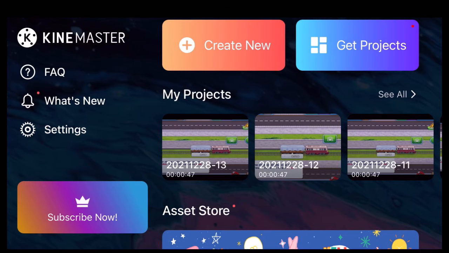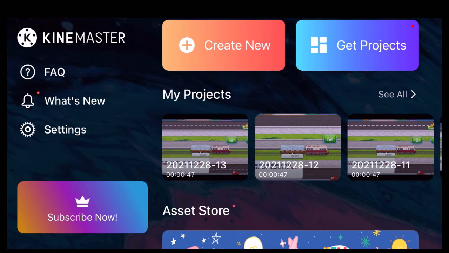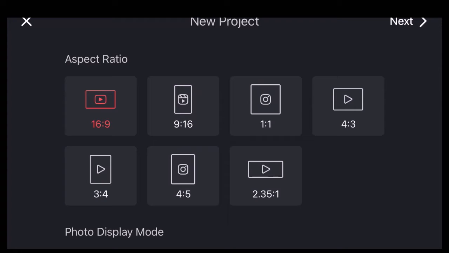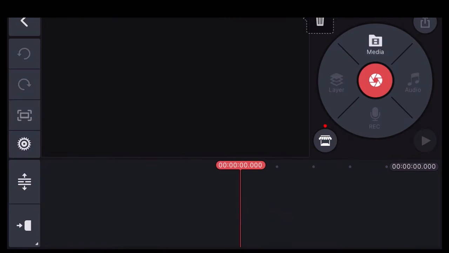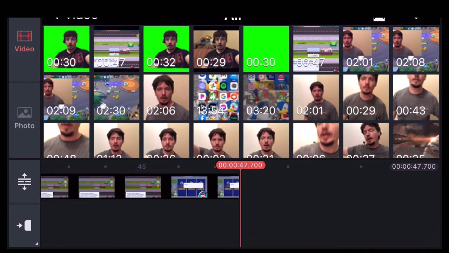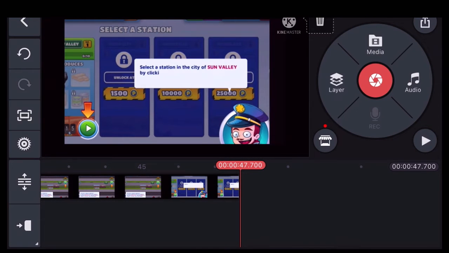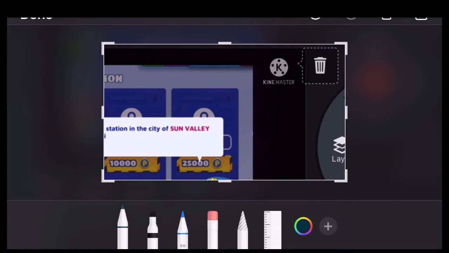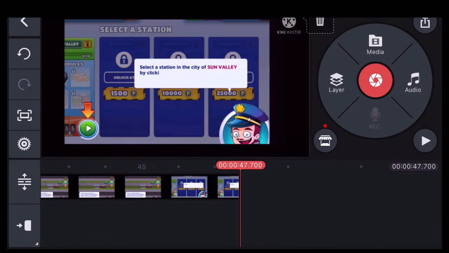Now go to KineMaster. So now that we are in KineMaster, we need to bring up a create new project, 16 by 9 or whatever you need it to be, but in this case for YouTube it's 16 by 9. Hit next. We need to add some media, which is going to be the gameplay. The gameplay specifically that we shrunk down. And why we shrunk that down is if you look here, you can see the watermark is on the outside of the edge of the gameplay. That's very important. That's why we shrunk it down.